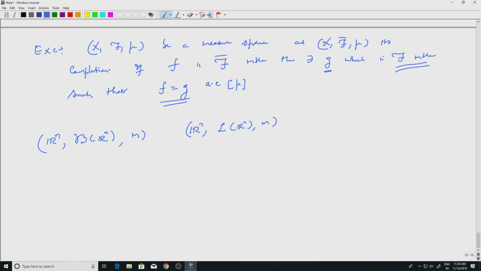So the assertion here is that if f is measurable, where measurable, remember, is with respect to the Lebesgue sigma algebra, then there exists a Borel measurable function G, meaning measurable with respect to the Borel sigma algebra, such that f equal to G almost everywhere.